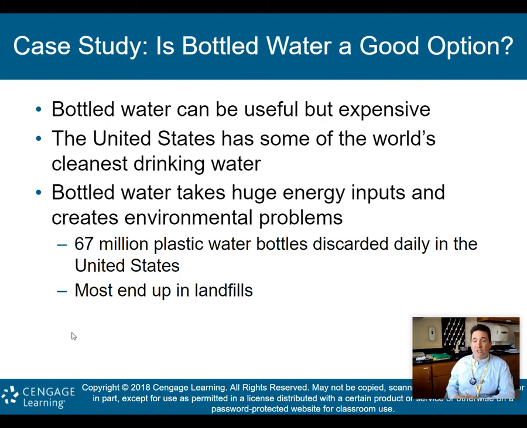And as you know, plastic does not really degrade rapidly. It takes a very, very long time to do so, and also to make the plastics, as we talked about in previous units, it takes a huge energy input. So the water itself is a good option. The problem is we're housing it in these plastic bottles that end up in landfills, and that is not a good thing.